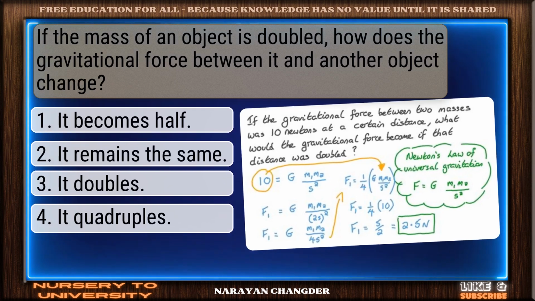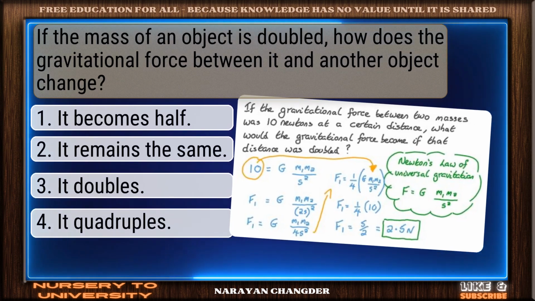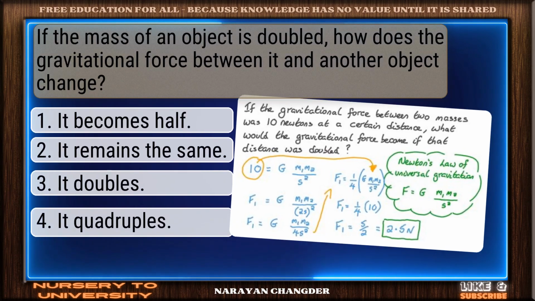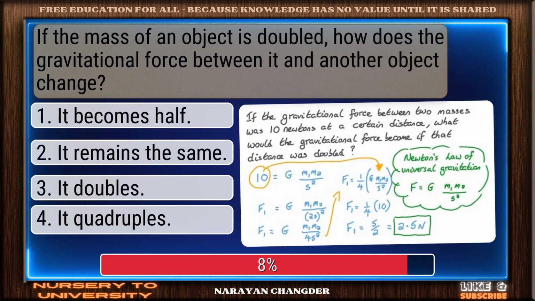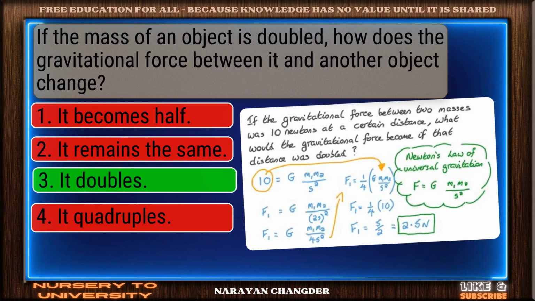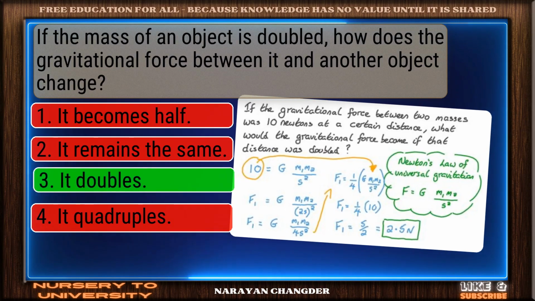Question number 32. If the mass of an object is doubled, how does the gravitational force between it and another object change? Well done. It doubles is the right choice.